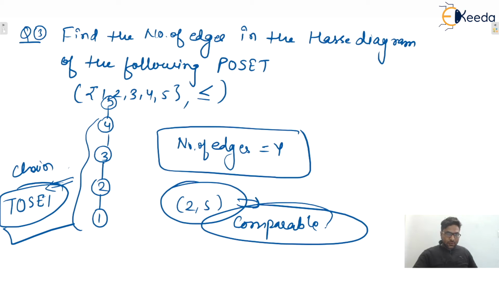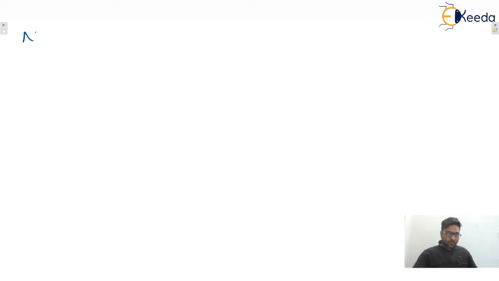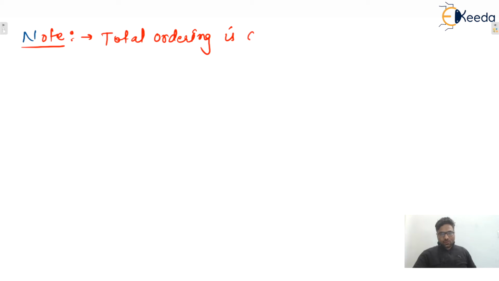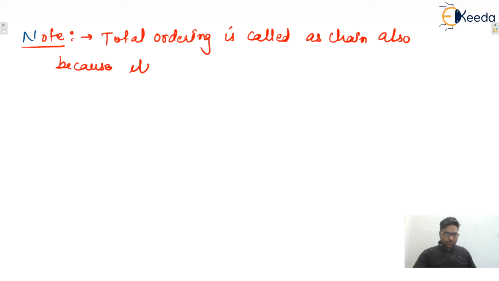Next one, so write down one note. Yes, you can write down one note. Total ordering is also called a chain, because its Hasse diagram is a chain-like structure.